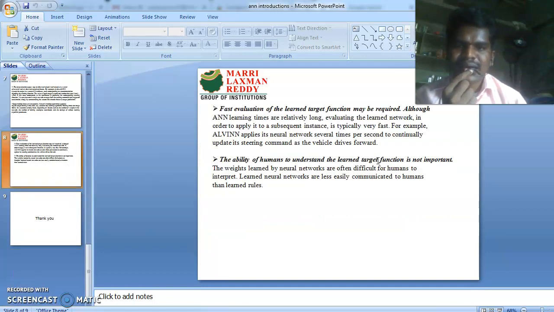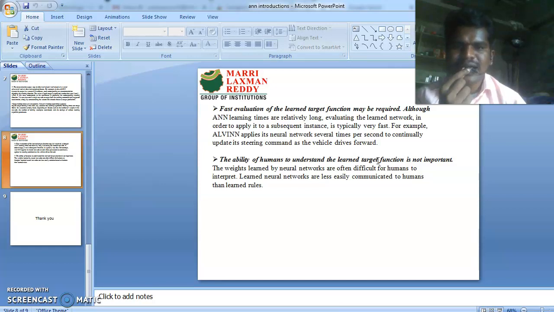Here, fast evaluation of the learned target function may be required. Although artificial neural network learning times are relatively long, evaluating the learned network in order to apply it to a subsequent instance is typically very fast. For example, ALVINN applies its neural network several times per second to continually update the steering commands as the vehicle drives forward.